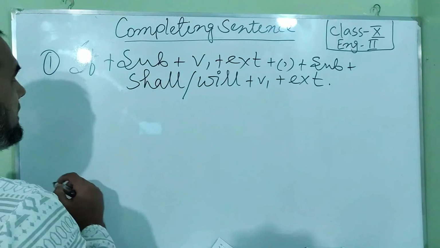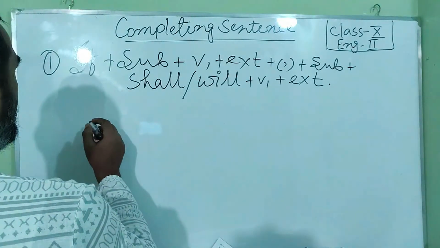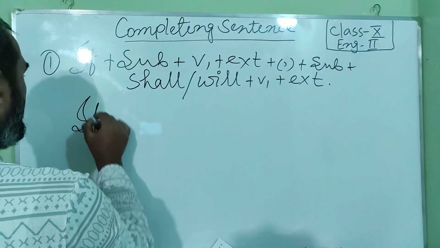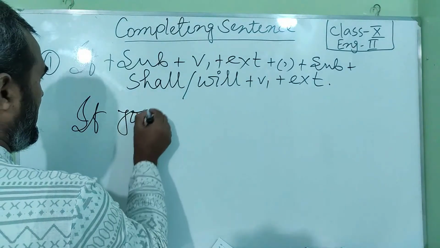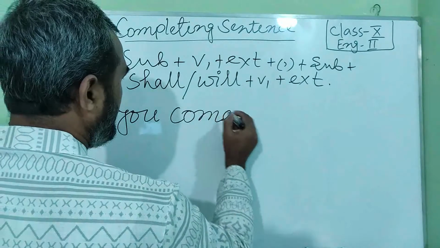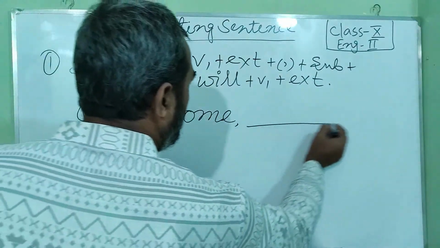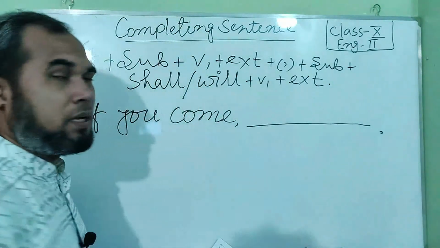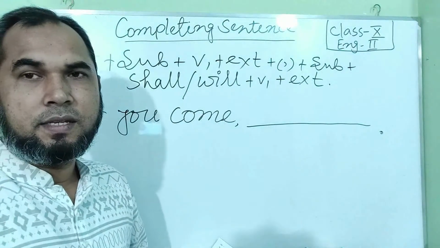Let us write an example. If you come, comma, then what will be the last portion of this sentence?